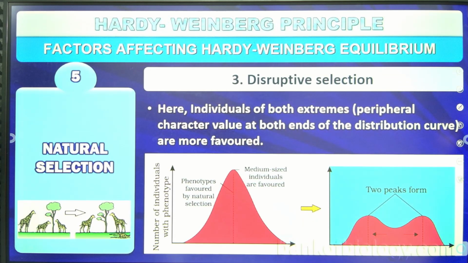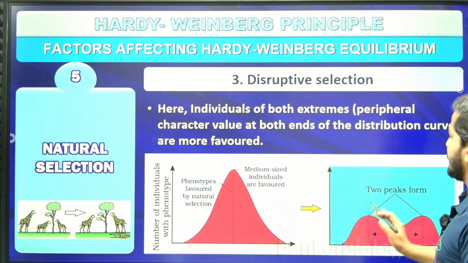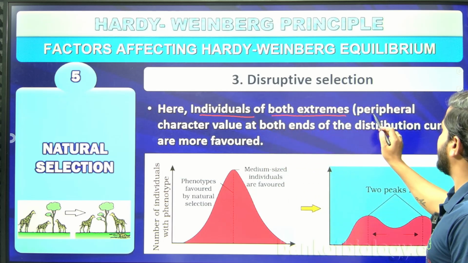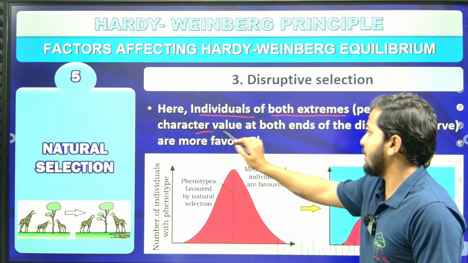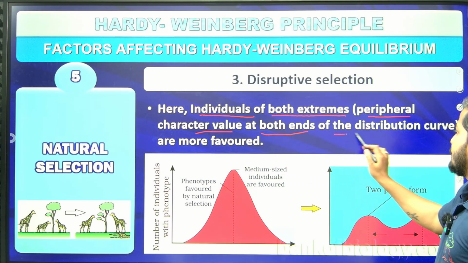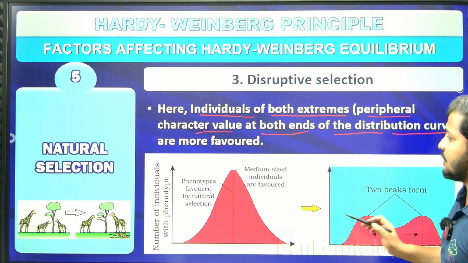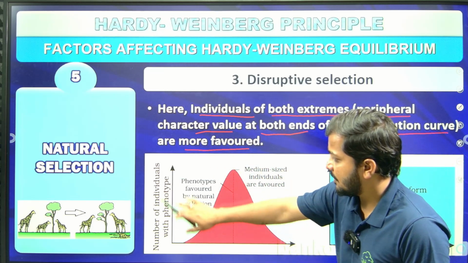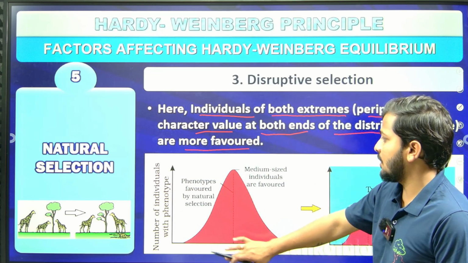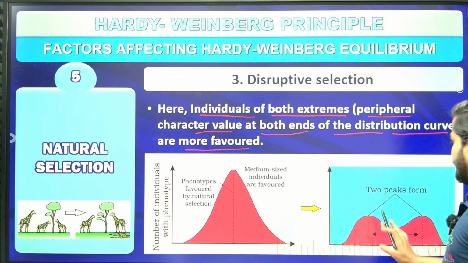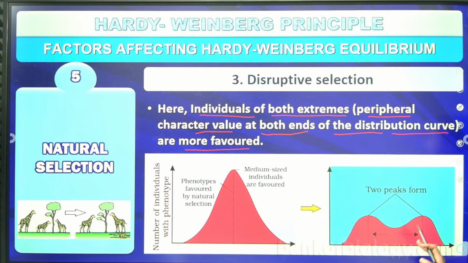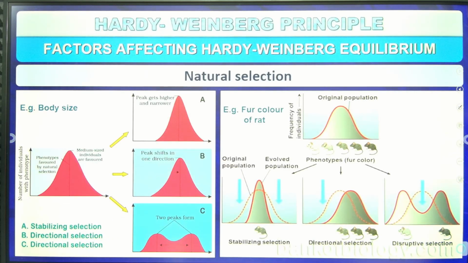Then there are disruptive selections, right? In disruptive selection, individuals of both extremes, that is the peripheral character values at both ends of the distribution curve, are actually favored. So consider this change: this is the number of individuals with a phenotype. Later, if you look at the peak variations, you can find that two peaks are going to form in the population, and it depends on the nature of the selection.